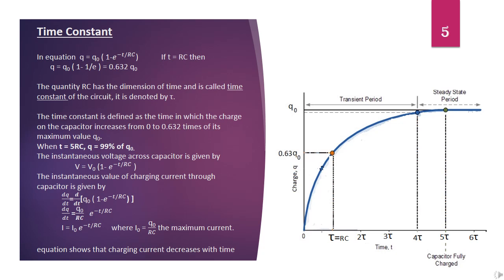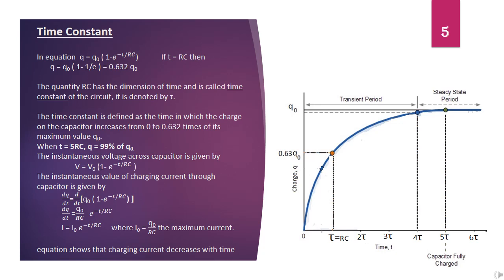What is Q and Q naught? Q is instantaneous charge and Q naught is maximum charge. The quantity RC is called time constant. Thus, time constant of RC circuit is defined as time in which charge on capacitor increases from 0 to 0.632 times the maximum value.